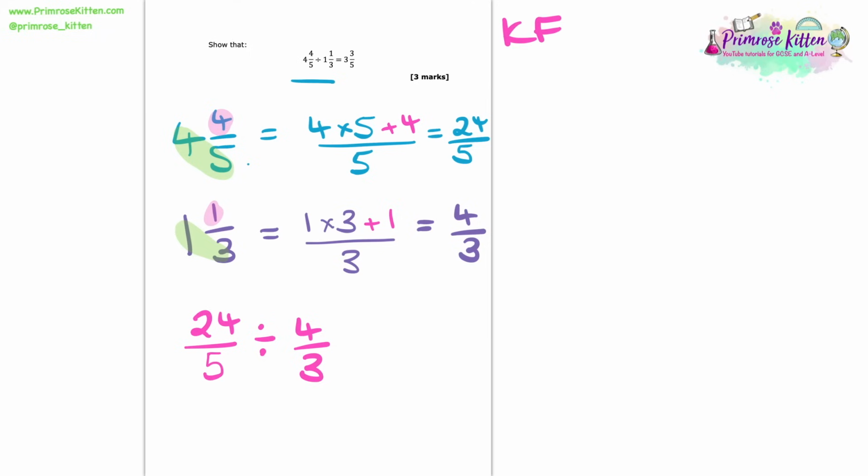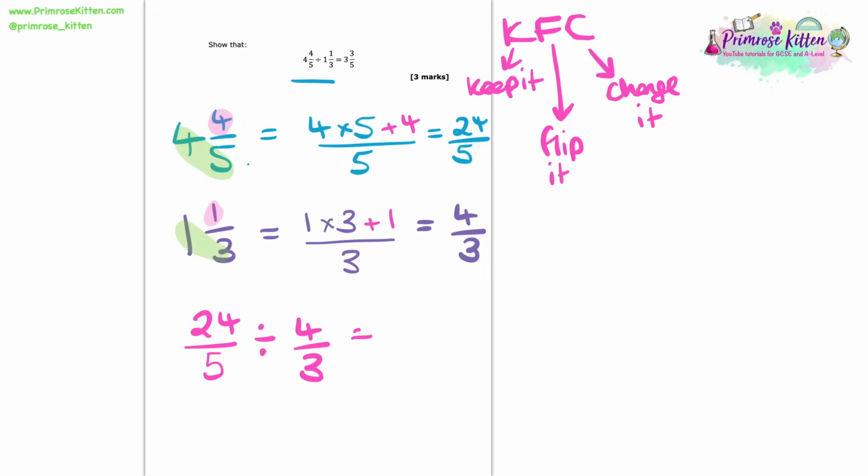Now this is a division, so I like to use the KFC rule, which states that we're going to keep it, flip it, and change it. Now, what this means is our first fraction in our division, we just keep it as it is, we're not going to change it. The second fraction, we are going to flip it upside down, and then we're going to change the sign from a division to a times. So now this is going to look like 24 over 5 times by 3 over 4, and that's using our KFC rule.